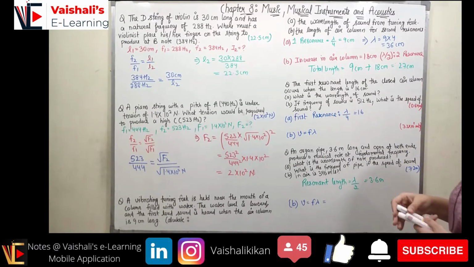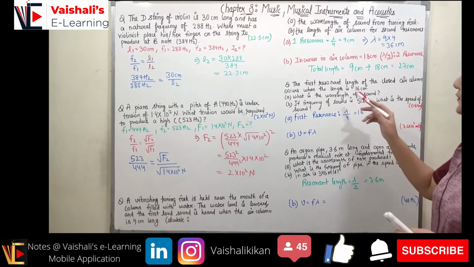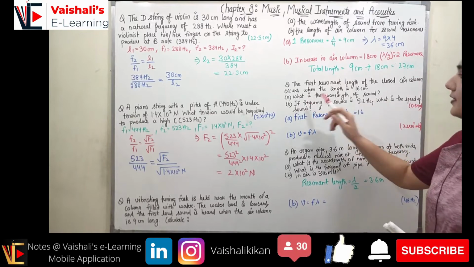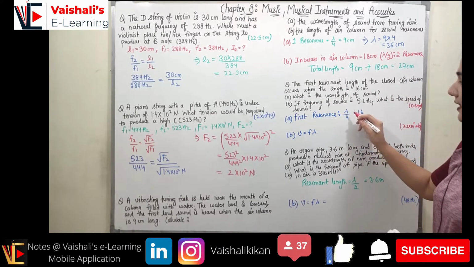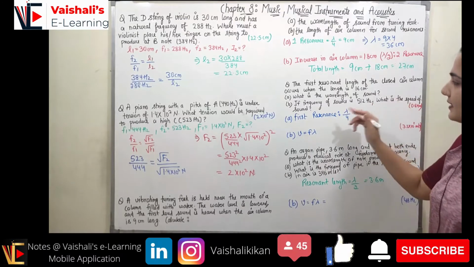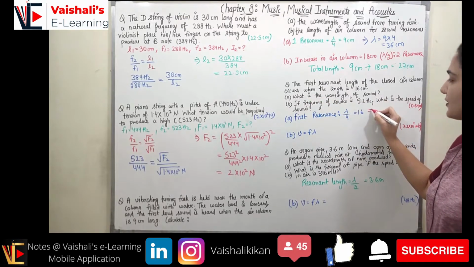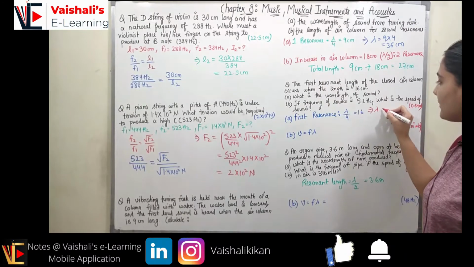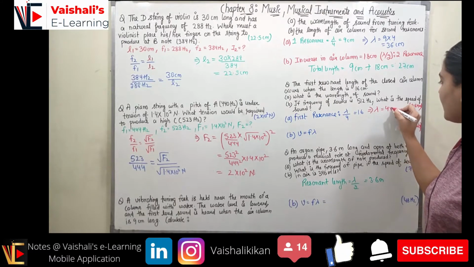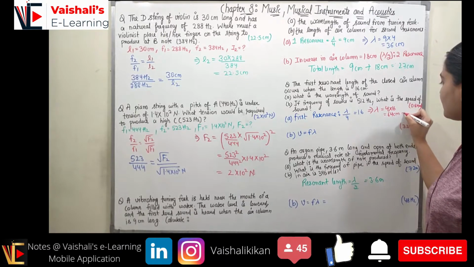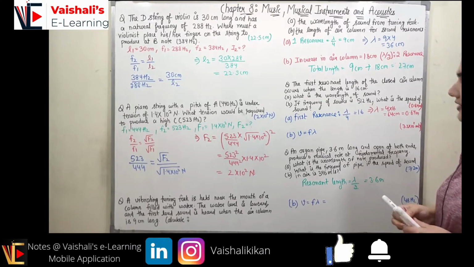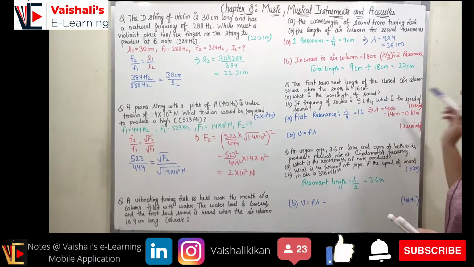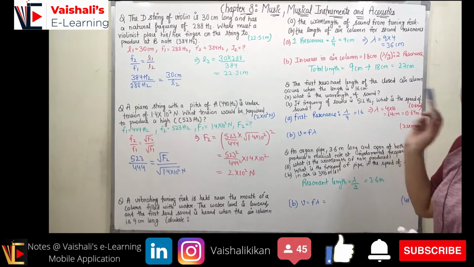So coming to the next problem, which states the first resonant length of the closed air column occurs when the length is 16 centimeters. So first resonance lambda by 4 occurs at 16. So what is the wavelength of the sound, which we can easily find out? So lambda is equal to 4 into 16, which is equal to 64 centimeter, which can be represented as 0.64 meter, right? So now the second thing is, if frequency of sound is 512 hertz, what is the speed of sound?